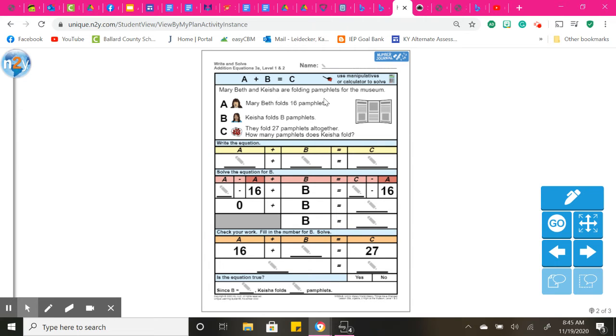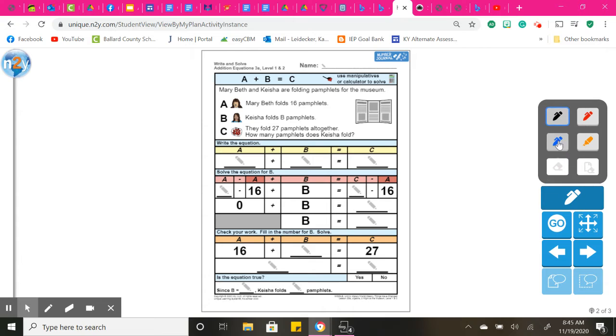So Mary Beth and Keisha are folding pamphlets for the museum. Mary Beth folds 16 pamphlets. So I know A is 16 pamphlets. B, I don't know B. It says Keisha folds B pamphlets. So B is our unknown here. So A was Mary Beth with 16, and Keisha is B.